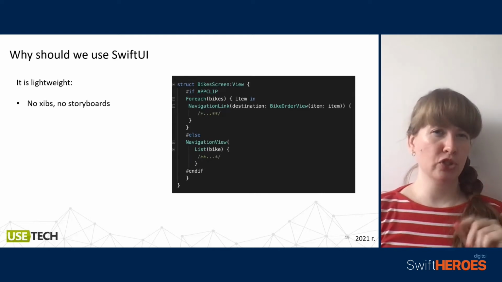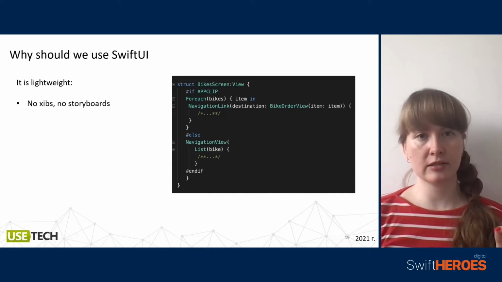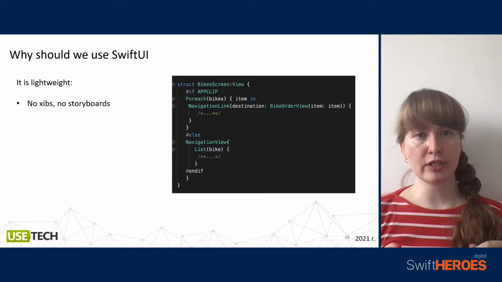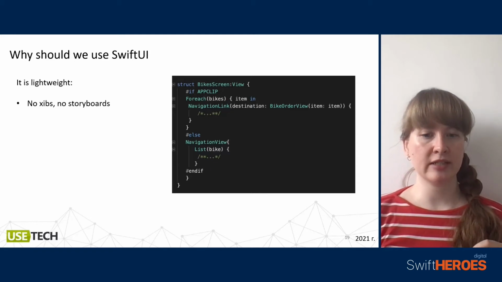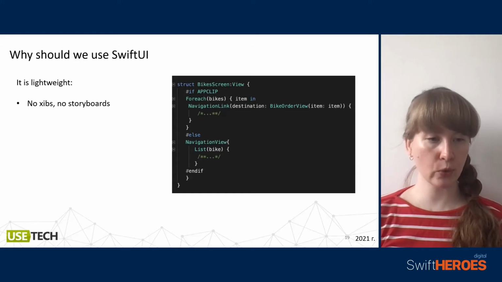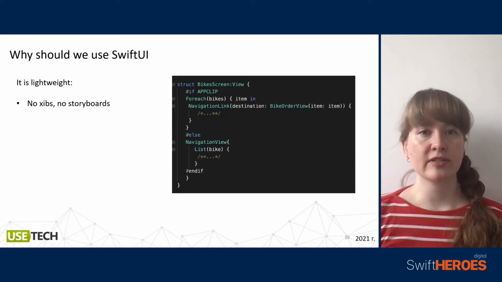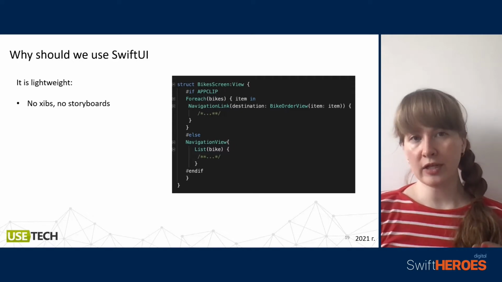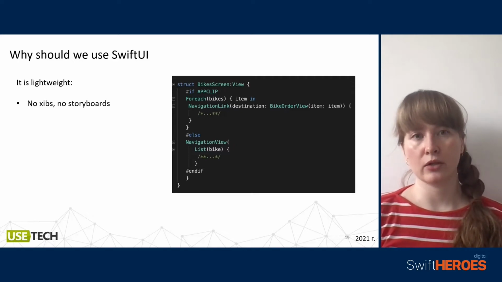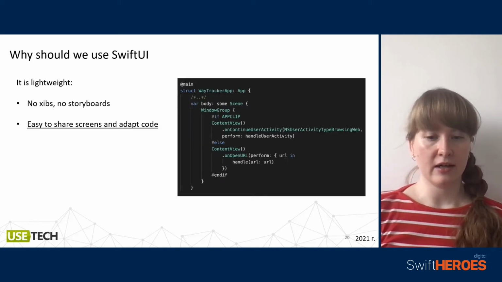I think that we should begin with SwiftUI. Though it is not a simple matter, that is the reason it was presented in iOS 14, not earlier. So why should we use SwiftUI? It's lightweight, there are no xibs and storyboards. We can provide simple code for some simple screen, and it is really light on memory.